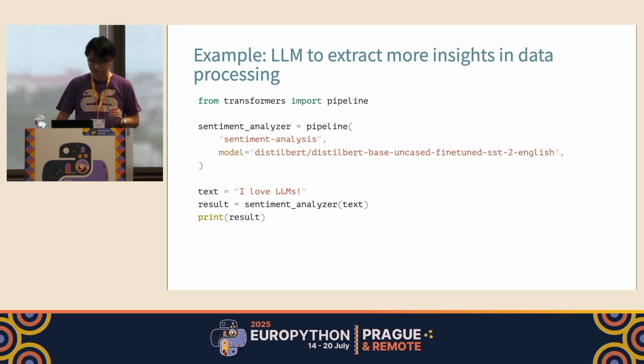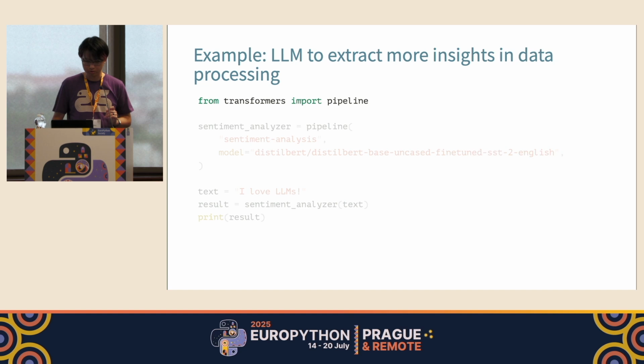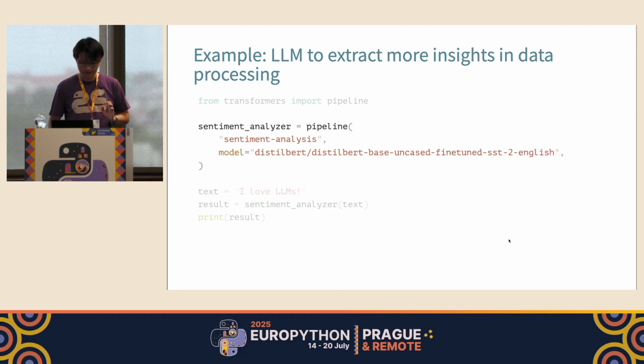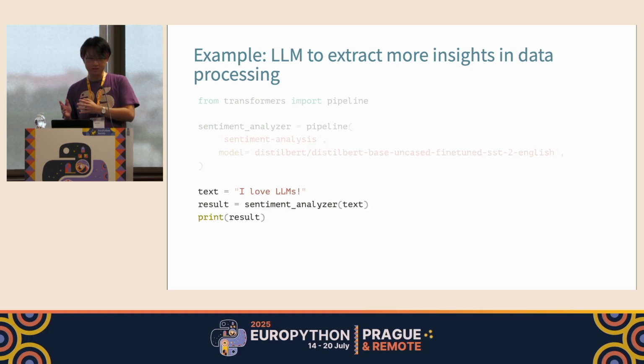In this code snippet, we import the pipeline object from the Transformers library and initialize it with the task type called sentiment analysis, passed as the first argument of the pipeline object. Then you will get the instantiated pipeline called sentiment analyzer here that judges if the given text sounds positive or negative.